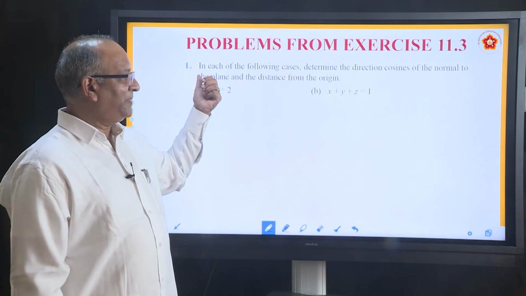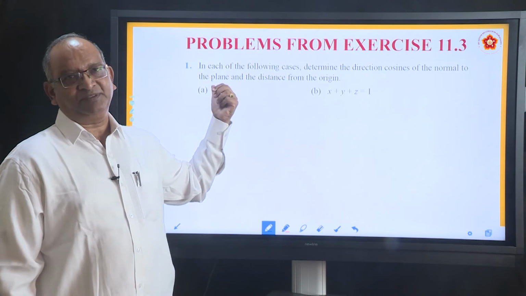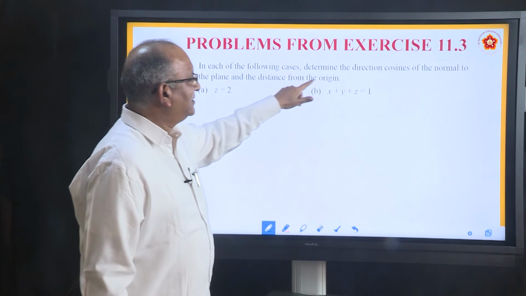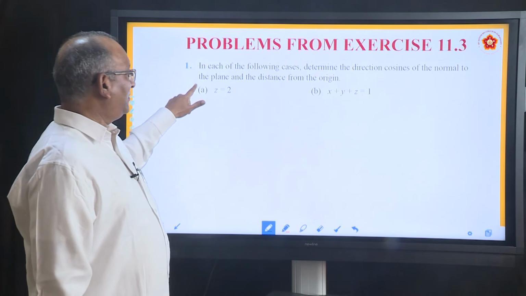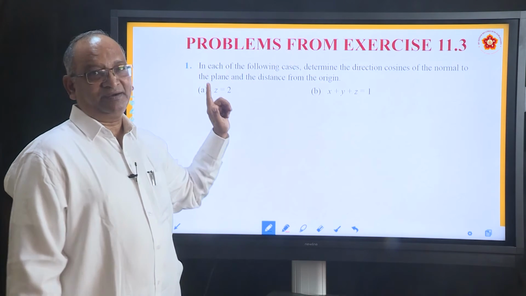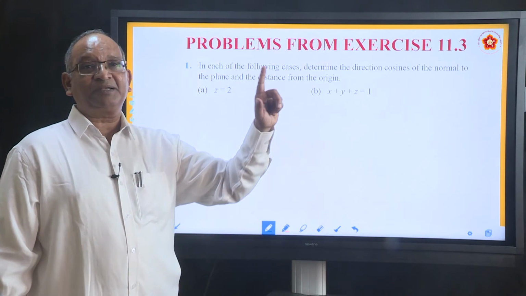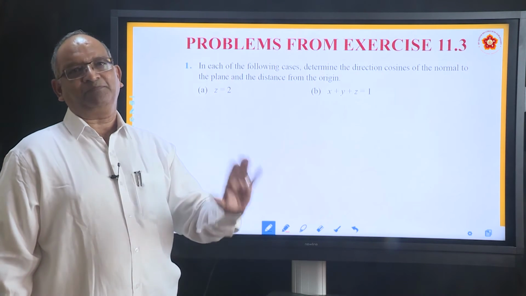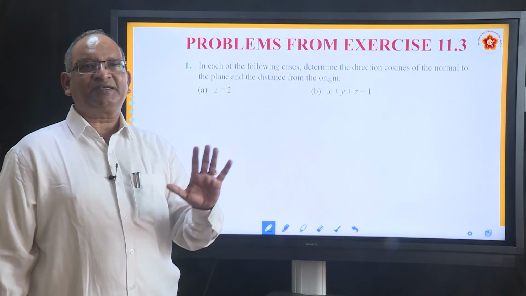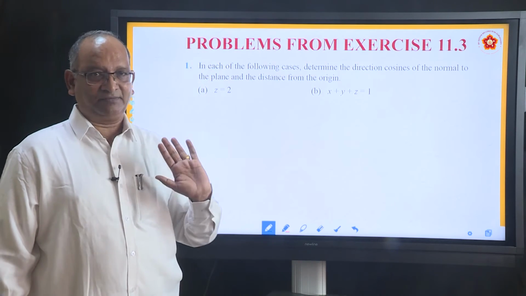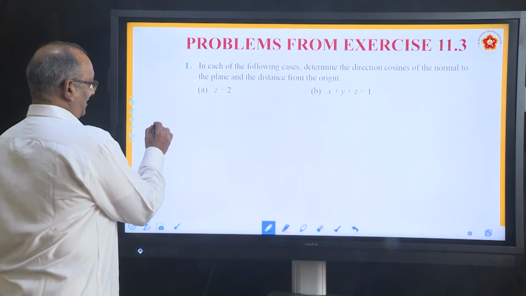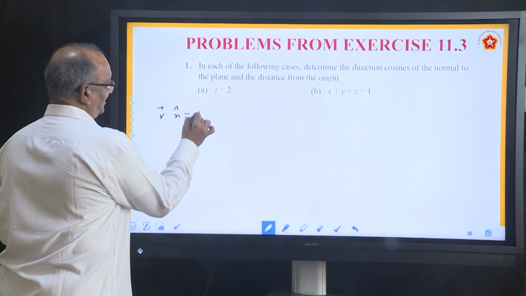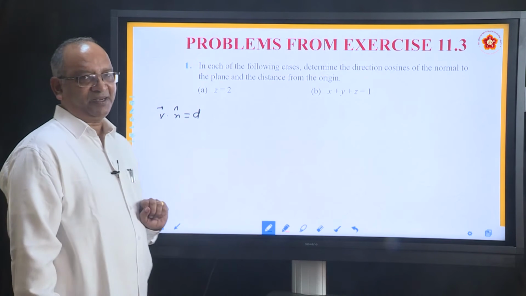Can you tell me, based upon what, which type this question is? It's very simple. He has asked for the direction cosines of the normal to the plane and the distance. Distance from the origin is represented by d. So the question is based upon the first type. What is the first type of equation of a plane? Recollect, the first type of equation of the plane is r dot n equal to d. This is the equation of the plane.